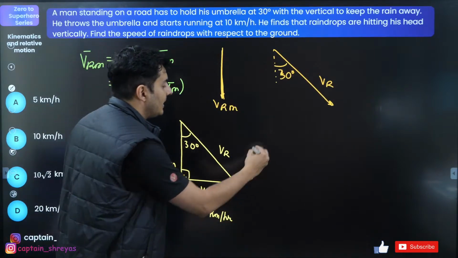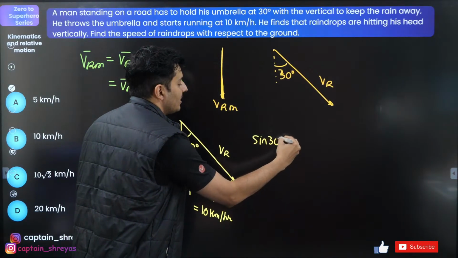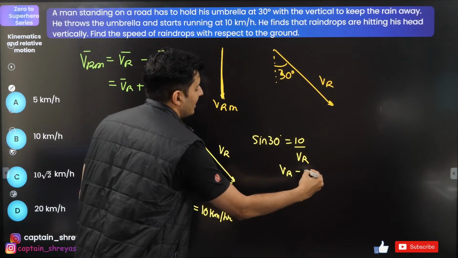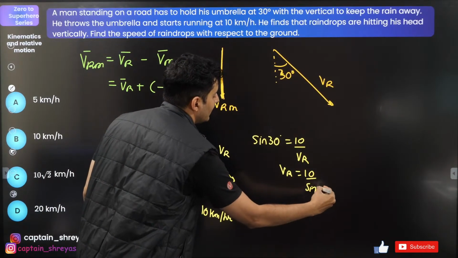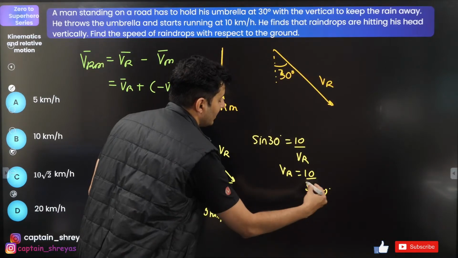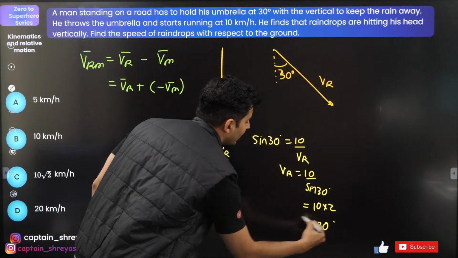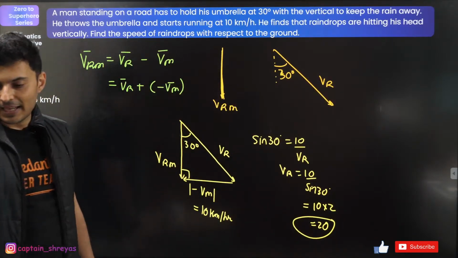Which trigonometric identity? Sine 30. Sine 30 is opposite side by hypotenuse. So Vr will be 10 by sine 30. Sine 30 is half, and that goes on the top. So it will become 10 into 2, which is 20. That is the answer. Exactly.